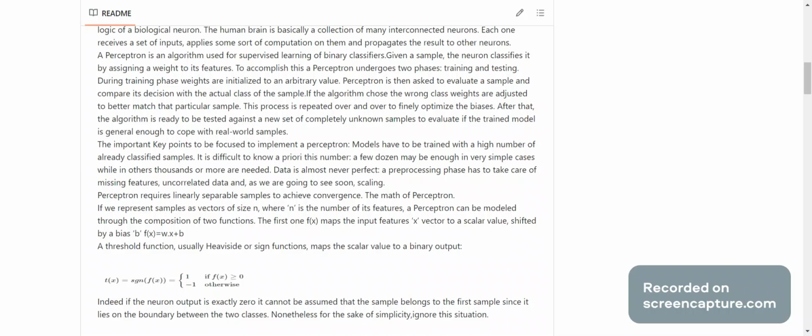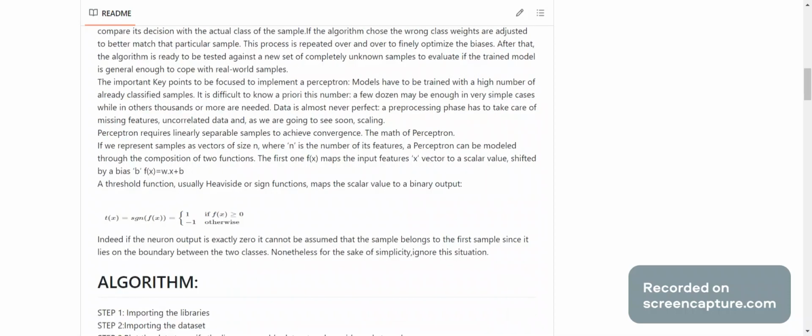During the training phase, weights are initialized to an arbitrary value. The perceptron is then asked to evaluate a sample and compare its decision with the actual class of the sample. If the algorithm chooses the wrong class, weights are adjusted to better match that particular sample. This process is repeated over and over to finally optimize the weights. After that, the algorithm is ready to be tested against a new set of completely unknown samples, to evaluate if the trained model is general enough to cope with real world samples.